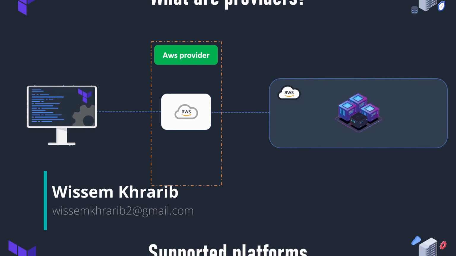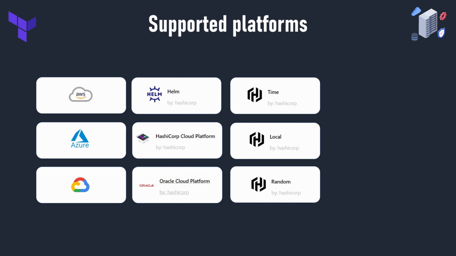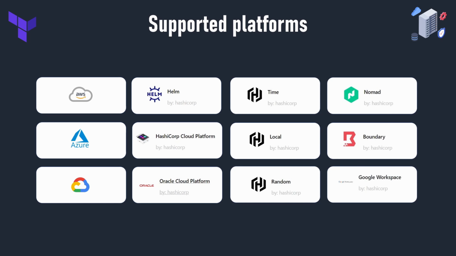Terraform has a rich ecosystem of providers that support various cloud providers, on-premises infrastructure, and other services. Common examples include AWS, Azure, and Google Cloud Platform, and more. Each provider supports a set of resource types representing the various infrastructure components you can manage. For example, the AWS provider supports resource types like AWS Instance, AWS S3 Bucket, and so on. We will see later how to view the list of resource types supported by a specific provider.